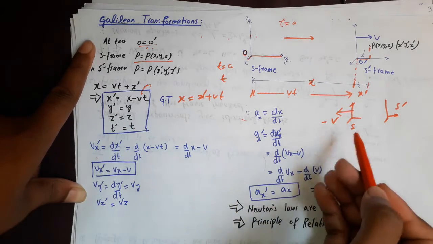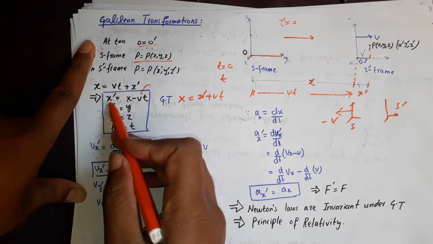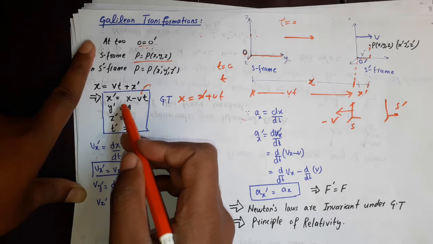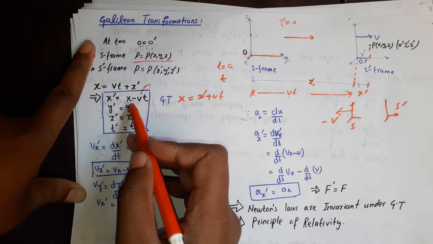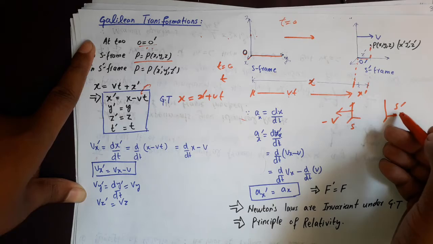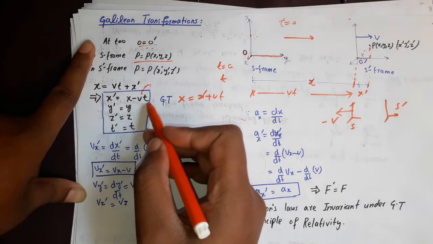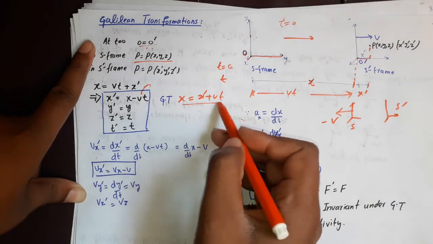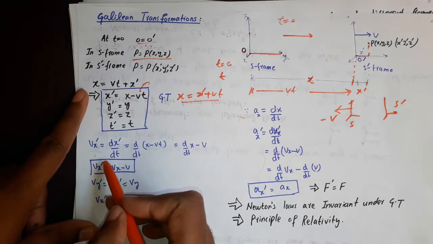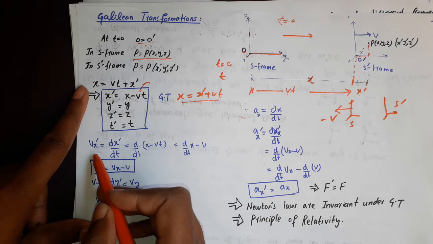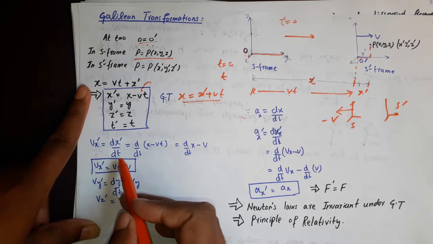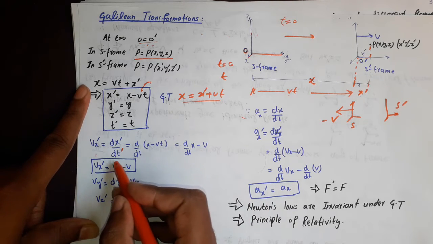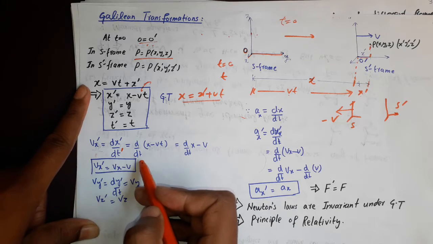Now in our case S prime is in motion, so x is the coordinate measured in the moving frame, and this is equal to x prime, the coordinate measured in the rest frame, plus vt, since here v is minus v. Now I know x prime, so I can find the velocity in the S prime frame. vx prime will be equal to dx prime by dt prime, and here we assume that time is absolute, so dt prime is equal to dt.